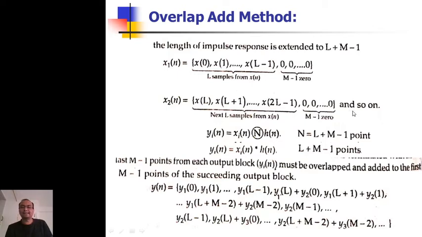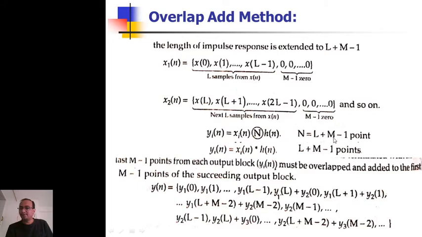So I get x(n) like this, x1(n), x2(n) in chunks of L samples, and when I get these L samples, I do the zero padding with M minus 1 zeros. My h(n) is ready with length M, but it is also padded with L minus 1 zeros. Now I perform the circular convolution of how many points?